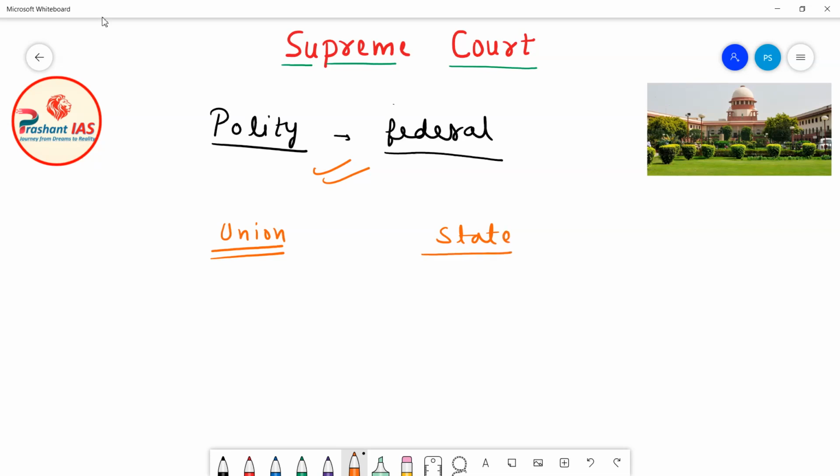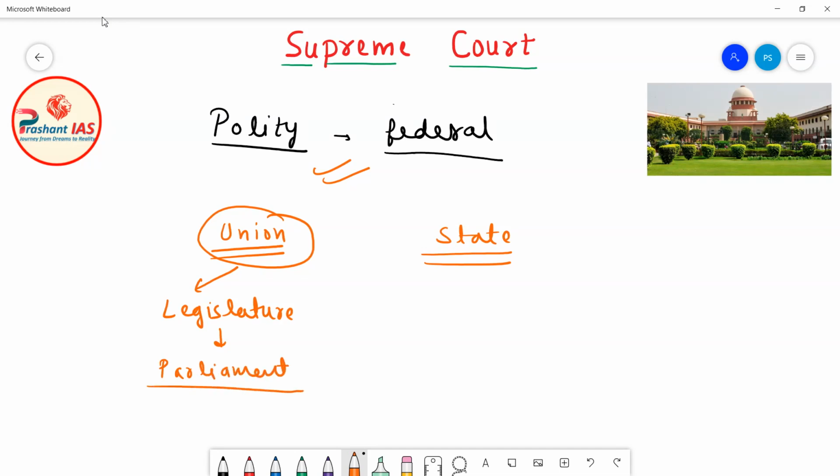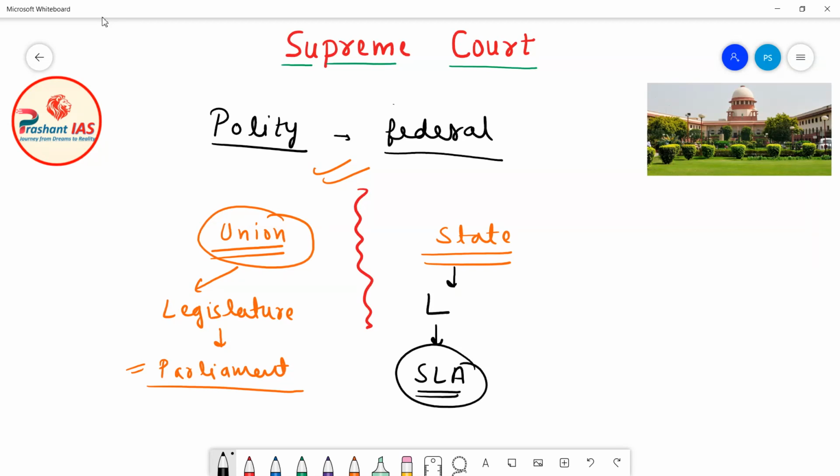If you look at the Union level, meaning the central level, you will find that there is a separate legislature for the entire country, called the Parliament of India. I have already told you that there is a clear-cut distribution of power between the Union and the states. States also have their separate legislature, known as the State Legislative Assembly. In some states we also have a State Legislative Council, but most states only have a State Legislative Assembly.